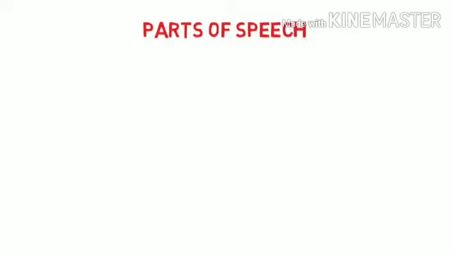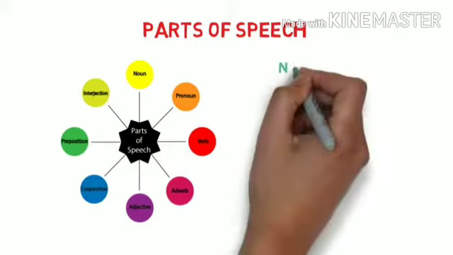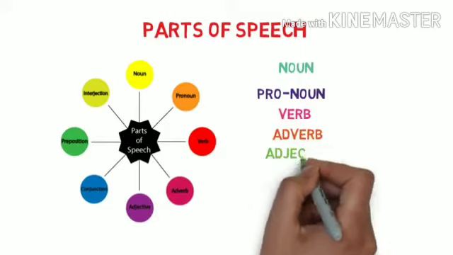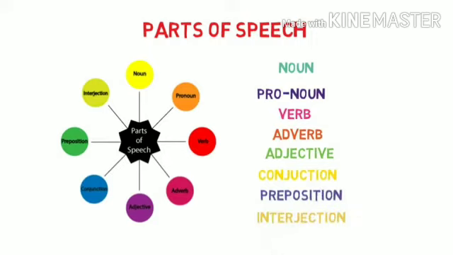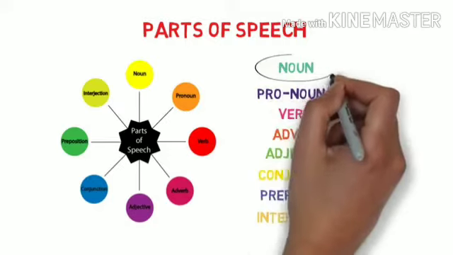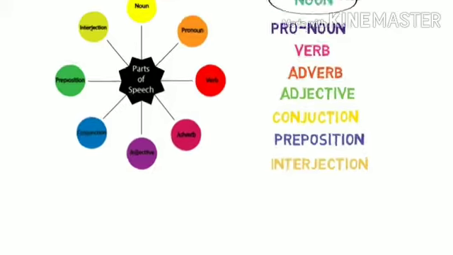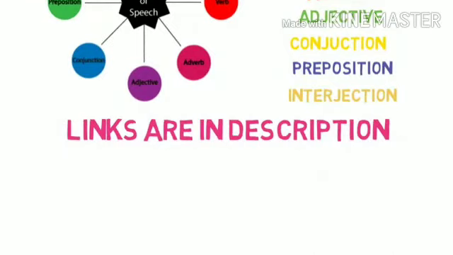We discussed parts of speech in our first grammar lesson. Let us remember once again the 8 parts of speech: noun, pronoun, verb, adverb, adjective, conjunction, preposition, and interjection. We have covered all about the first part of speech, that is noun, in our previous 4 videos. Please watch them if you haven't watched them, or revise them again. I have given the links here and in the description.